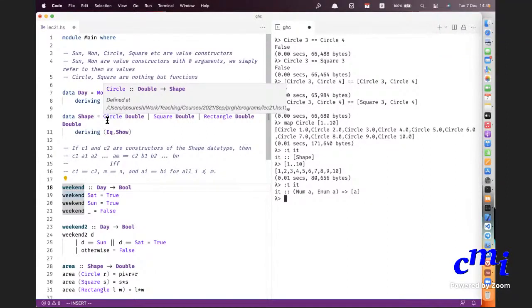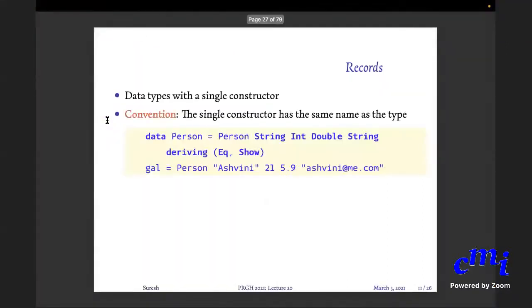Those are called records actually. Data types with a single constructor. You could also have modeled them as tuples. This is nothing but a quadruple, 4 tuple, string comma int comma double comma string.